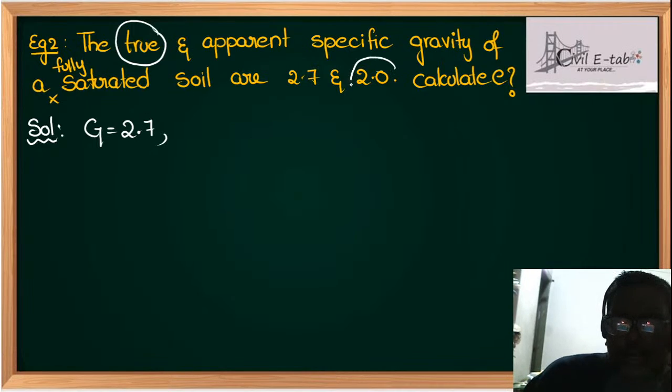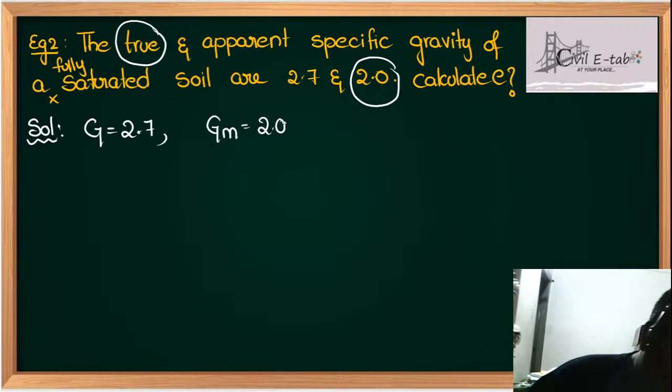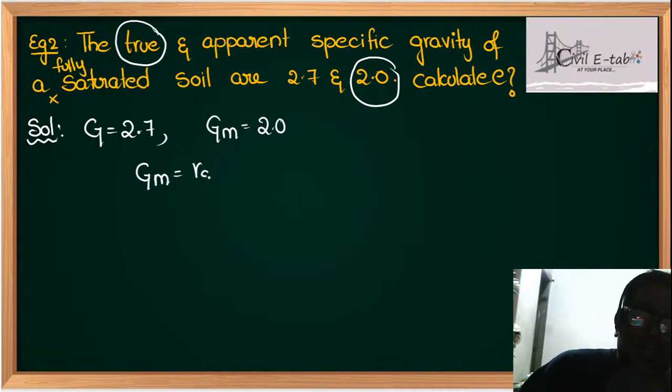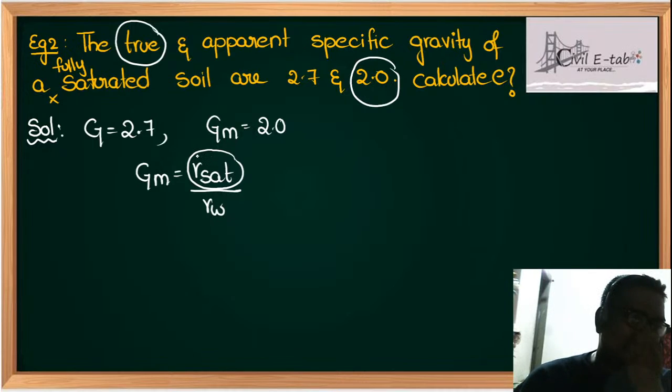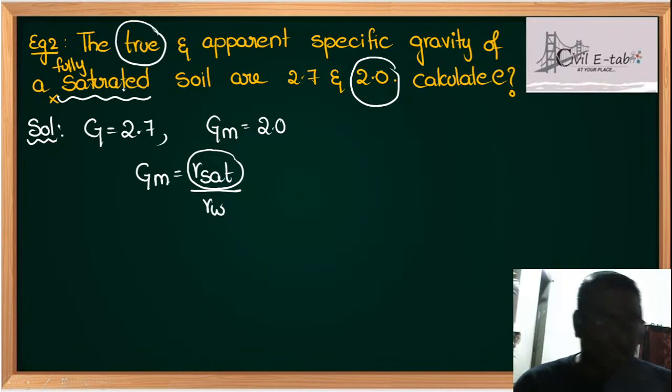Now I told you, apparent means it is nothing but mass specific gravity. So to solve this problem, Gm can be written as gamma sat by gamma W. Why am I taking gamma sat by gamma W? Because it is stated that the soil is fully saturated.